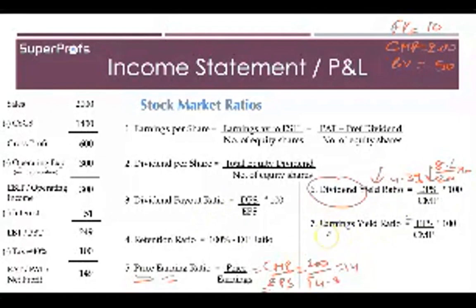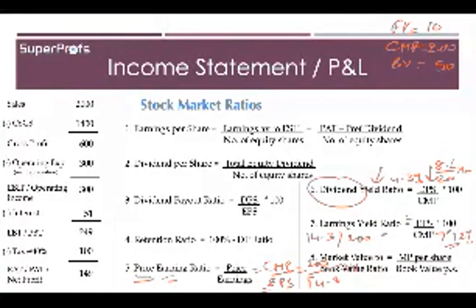The next one is the earnings yield ratio, which considers whatever I'm earning, regardless of the form, whether it is in the form of dividend or in the total equity amount. If I invest in this share, the value is earnings per share, that is 14.3 divided by 200, which is 7.12%. That means I will get a return of 7.12%.